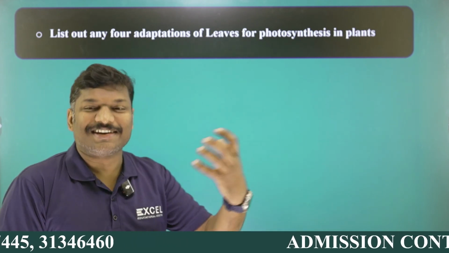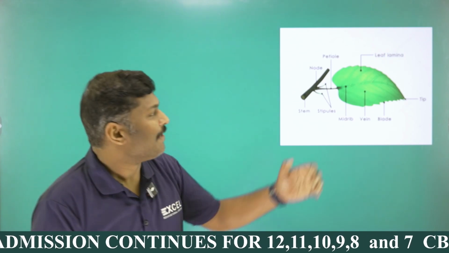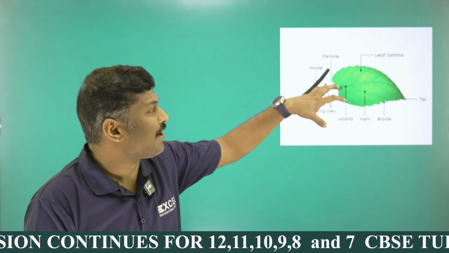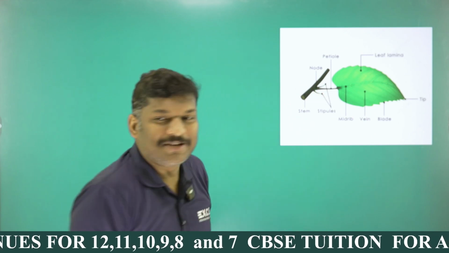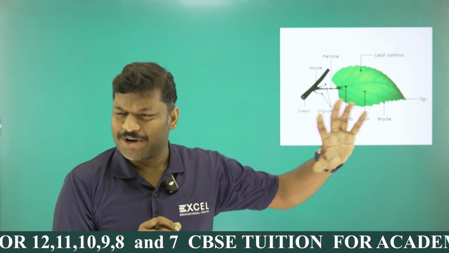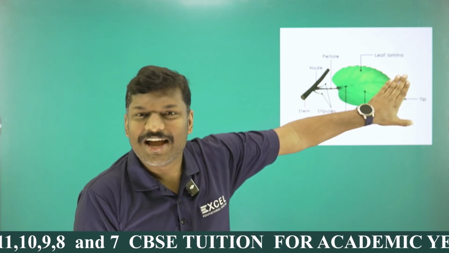When you are considering a leaf, the leaf is known as the kitchen of the plant, right? You already studied the structure of a leaf. Here you can see the leaf is always attached to a stem. This is the stem, and the stem has a node region, the node. It is not important actually. The leaf is green in color.